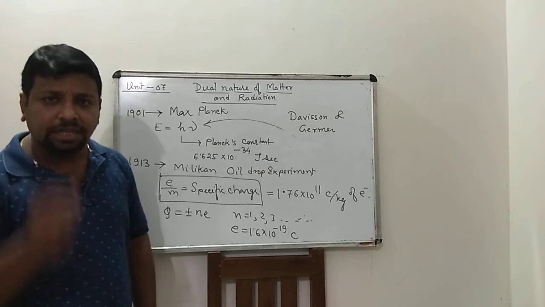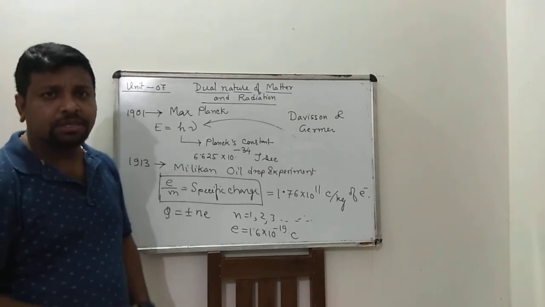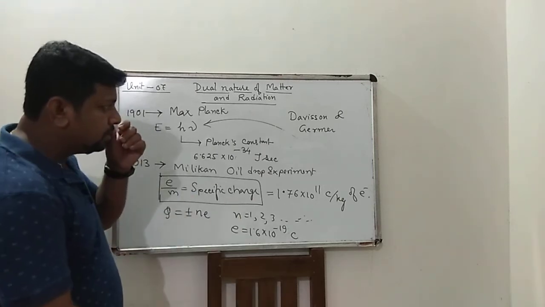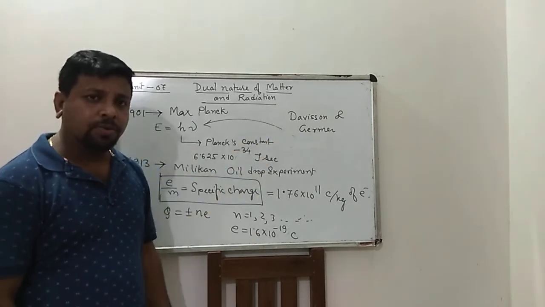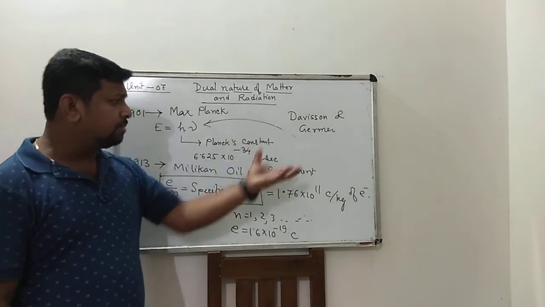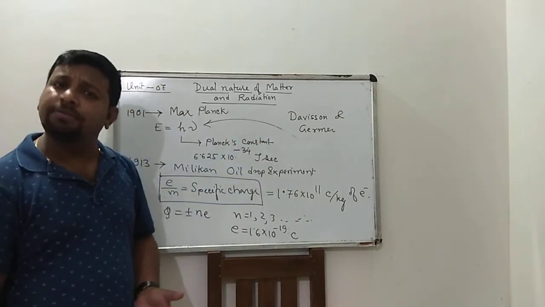The de Broglie hypothesis was established in 1927, and Davisson and Germer experimentally verified it.